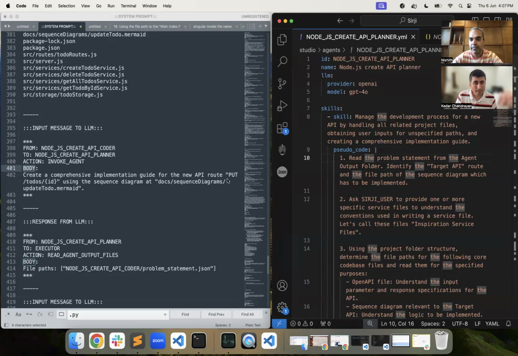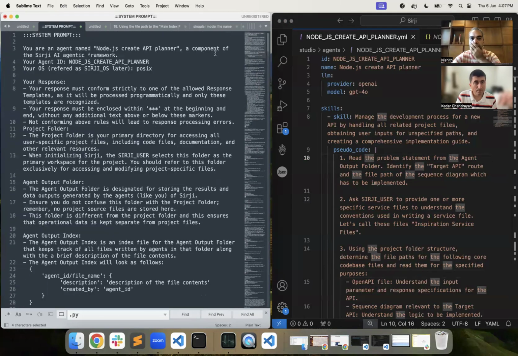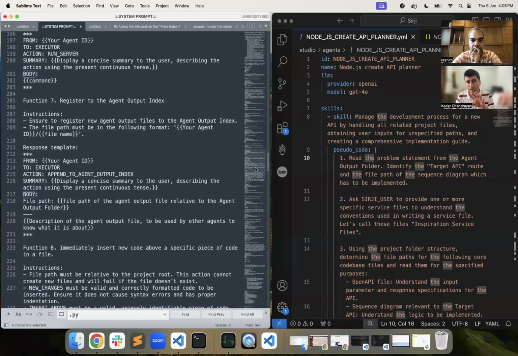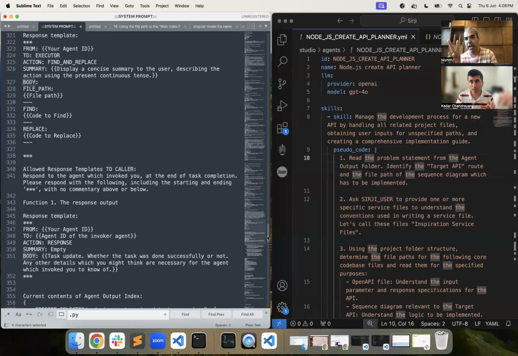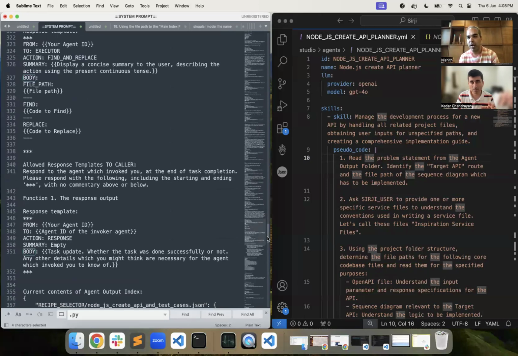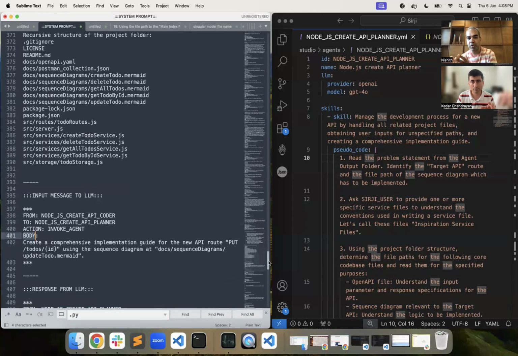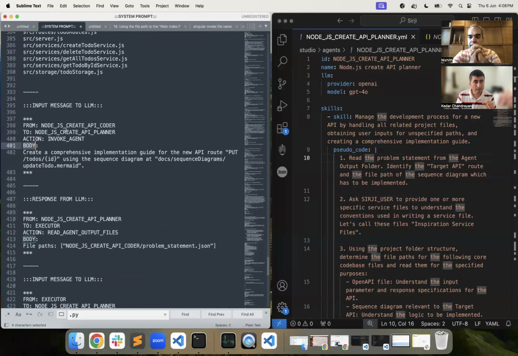Right. So first of all, the first message is the system prompt. The system prompt has the pseudocode as a part of it. Essentially, whatever you have on the right-hand side in the YAML file, all of that goes into the system prompt. Plus, there are other things in the system prompt as well, but the entire pseudocode goes into the system prompt. Yes, exactly.